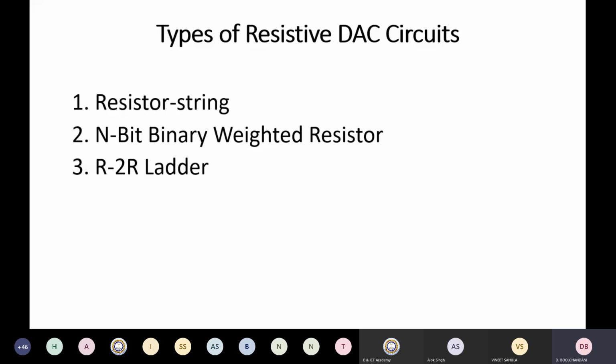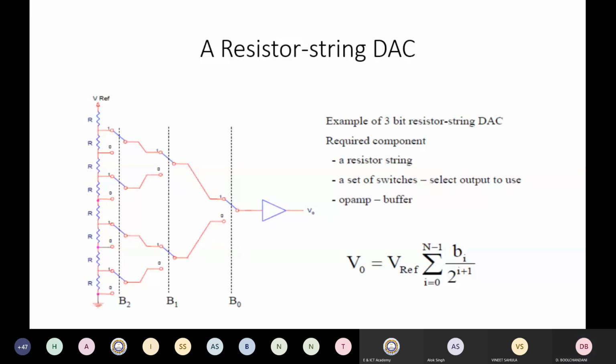If we come to the circuit parts, the types of resistive digital to analog circuits are the resistor string, the n-bit binary weighted resistor, and the R2R ladder resistive circuit. This is an example of a 3-bit resistor string.